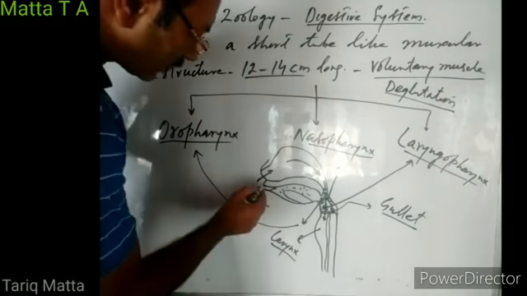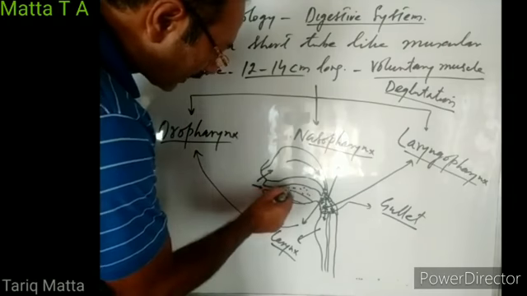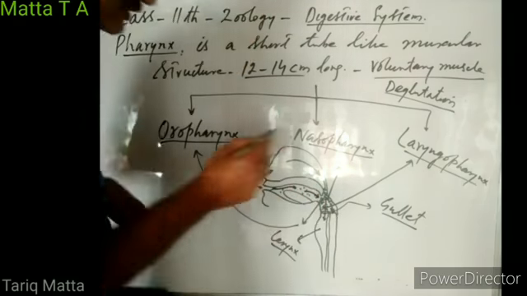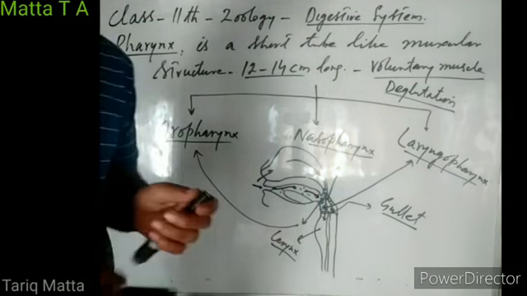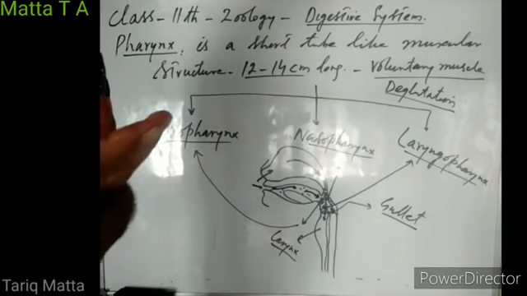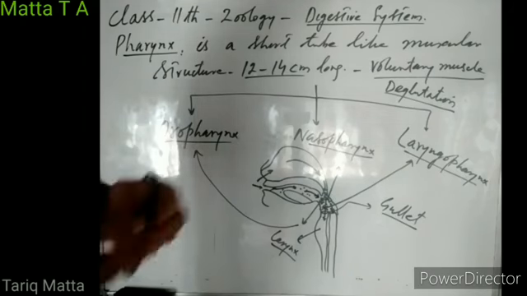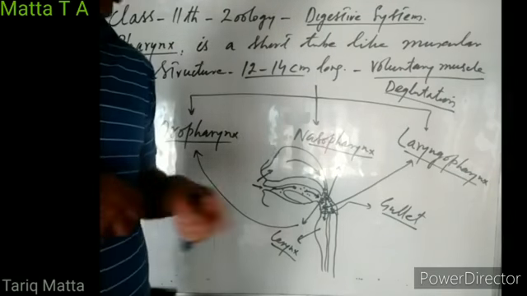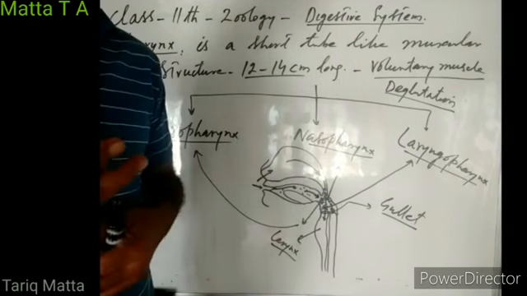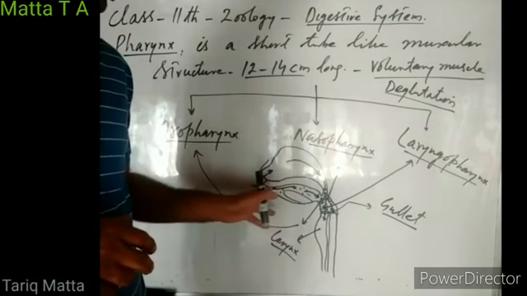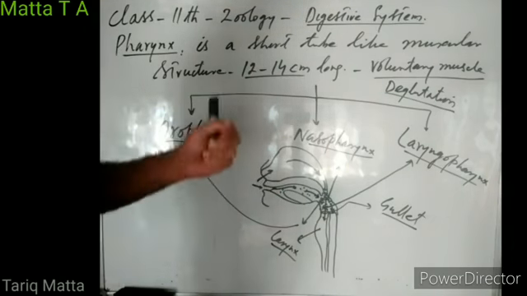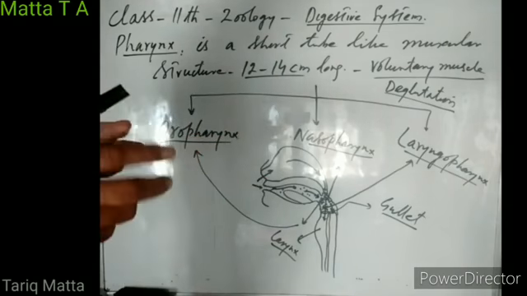Or if we breathe air through our mouth, the inhaled air enters the mouth, goes into the oropharynx, and from the oropharynx into the laryngopharynx, right? So through this pharynx, in addition to food and water, air can also pass. It serves as a passage for inhaled or exhaled air. We can inhale air through the pharynx into the lungs, and we also exhale air out through this pharynx, either through the mouth or directly through the nose, right?